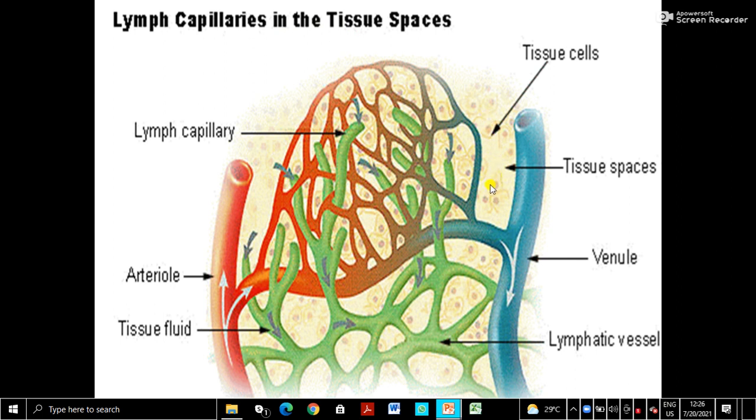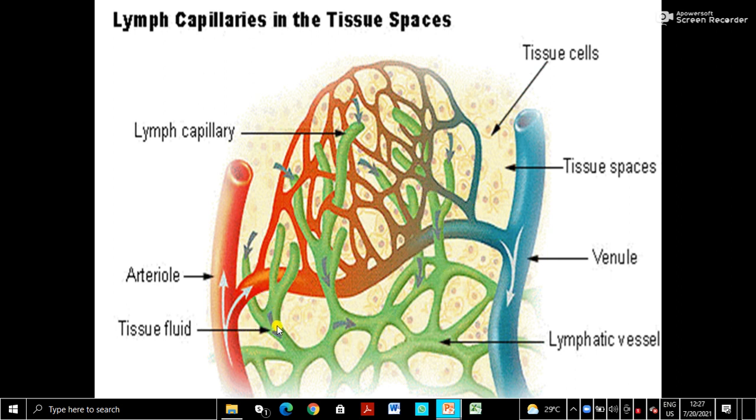From the blood, tissue fluid is formed. The space between the tissue cells is called the intercellular space or interstitial space. There the tissue fluid is first formed. Then from there it will enter into the lymphatic system.